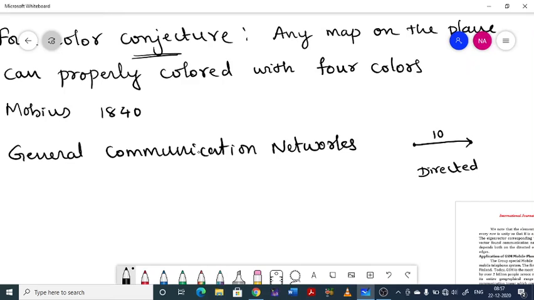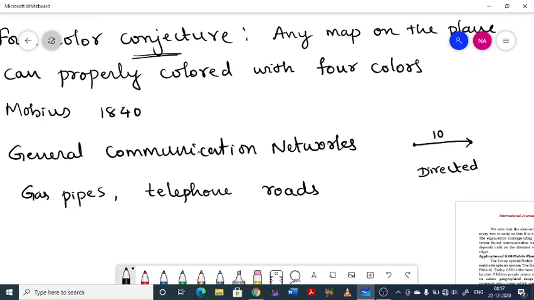For example, you may consider gas lines, gas pipes. These may be modeled with directed graphs. Telephone lines can also be modeled with directed graphs, and roads can be modeled with directed graphs. This directed edge represents the channel.